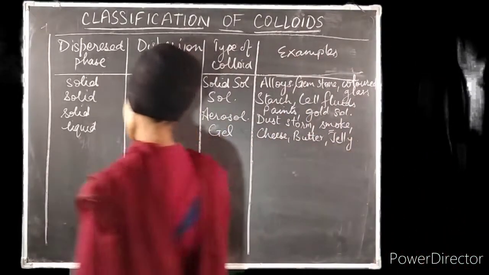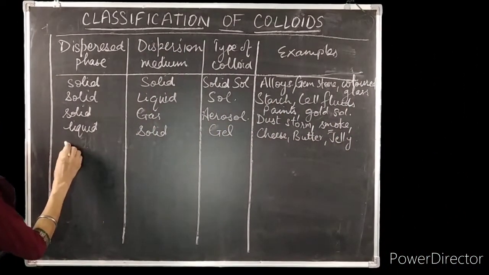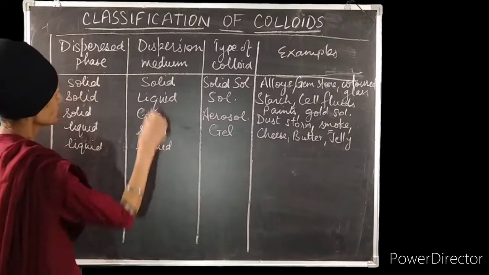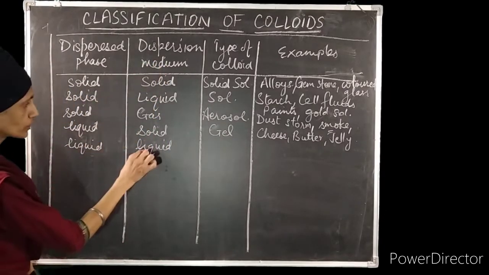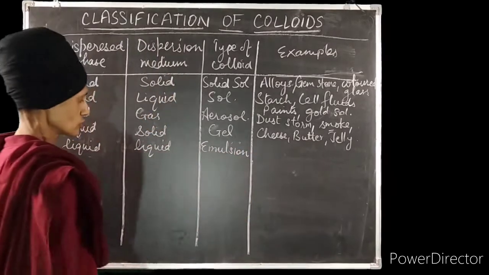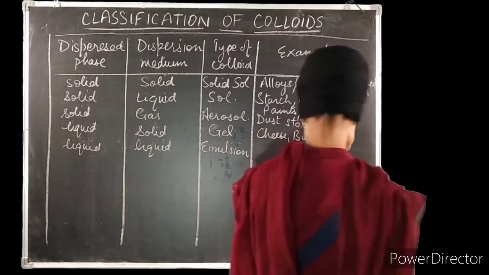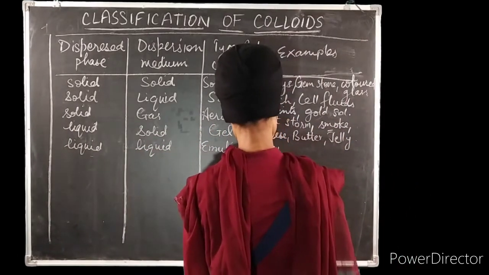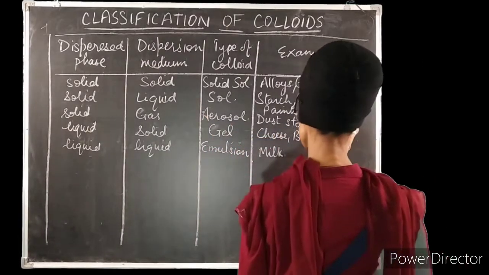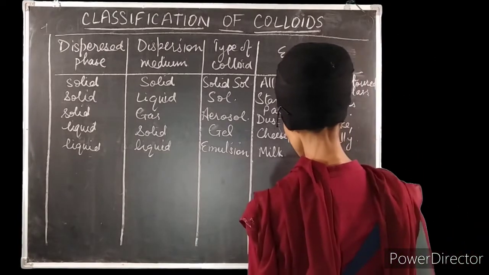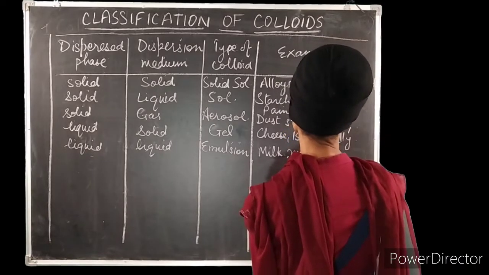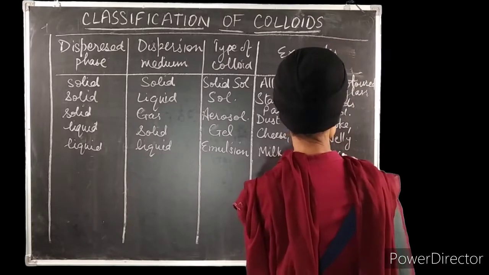Next we are taking liquid in liquid, in which both the dispersion medium and the dispersed phase are liquids. We call it an emulsion. The example of an emulsion is milk, in which liquid fat is present in the liquid milk proteins. Medicines and cosmetics are all examples of emulsions.